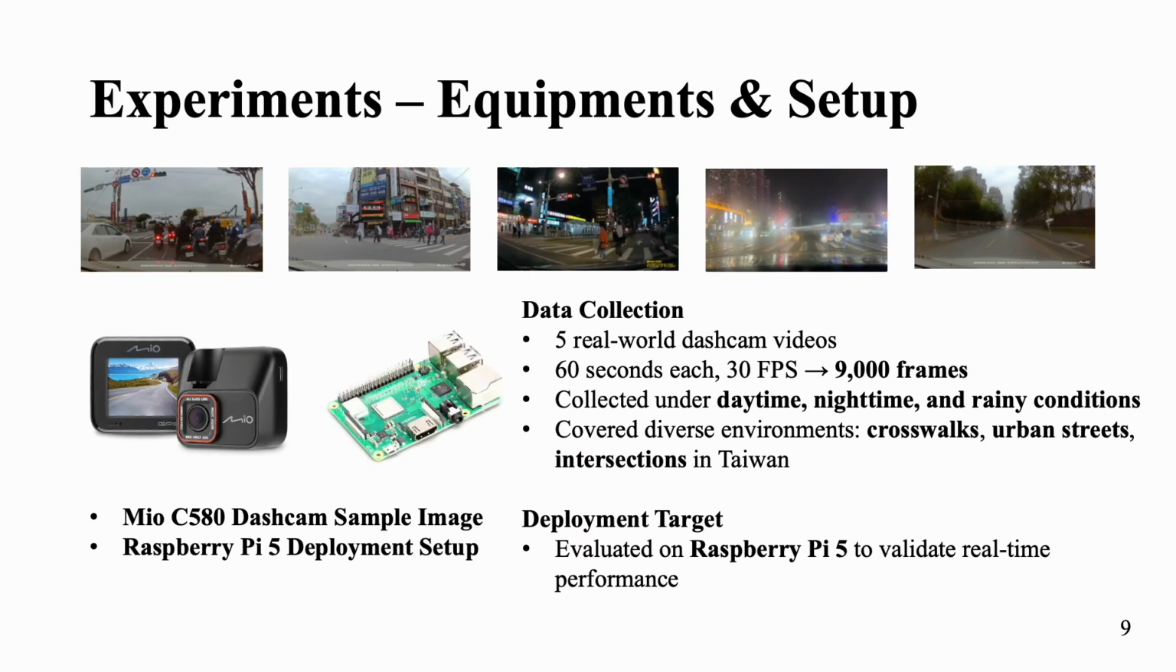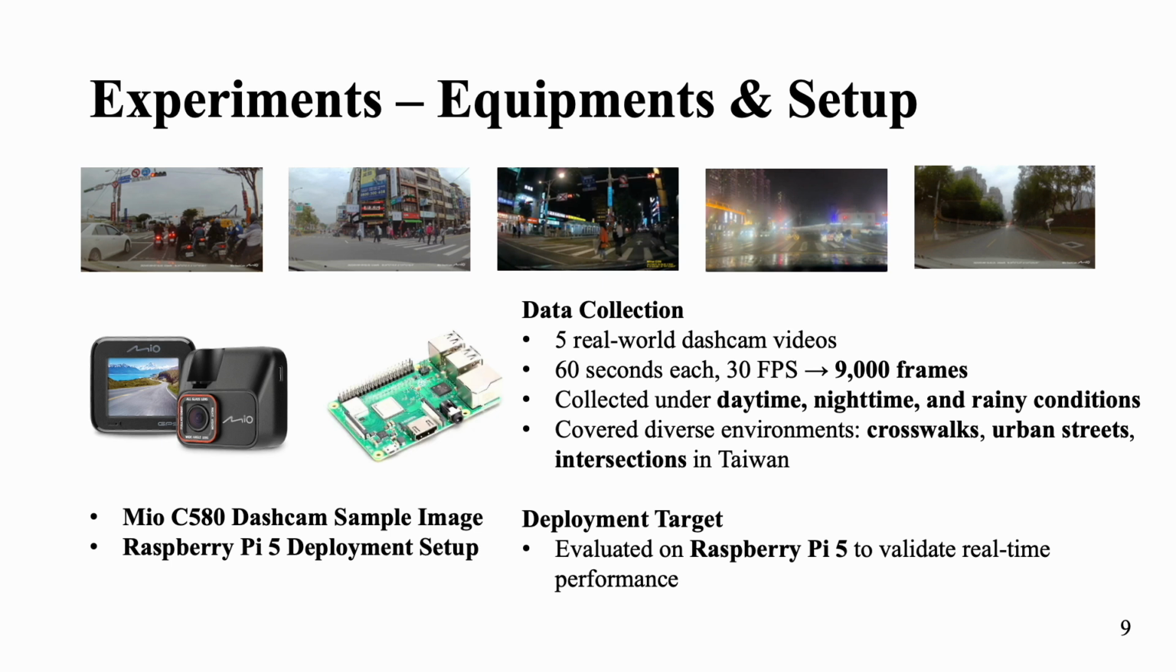In our experiments, we recorded 5 real-world videos using a Mio C580 dashcam, collecting a total of 9,000 frames. These samples were captured under diverse conditions, including daytime and nighttime scenes, rainy weather, and various traffic environments such as intersections and crosswalks across Taiwan. This diversity helps ensure the model learns to detect pedestrians reliably across a wide range of real-world situations.